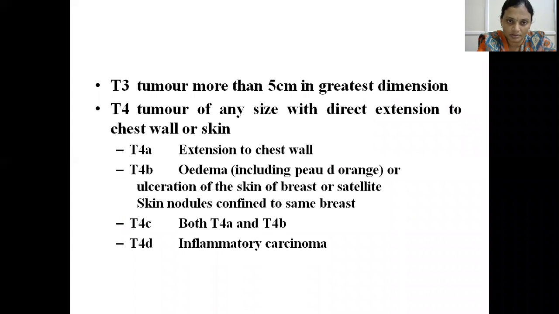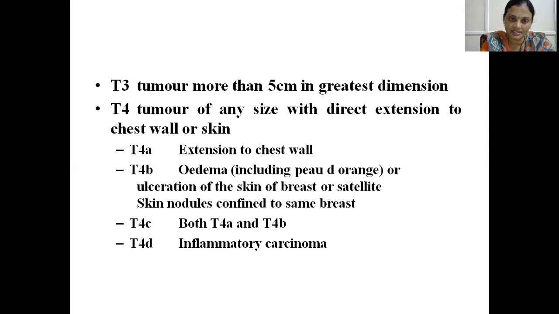Coming to T4, it includes tumor of any size with either extension to the skin or chest wall. So it is subdivided into 4A, 4B, 4C and 4D. Under 4A, extension to the chest wall. 4B, involvement of the skin.